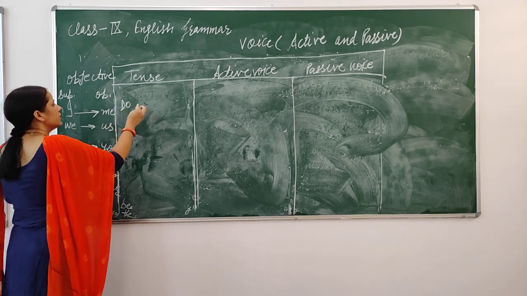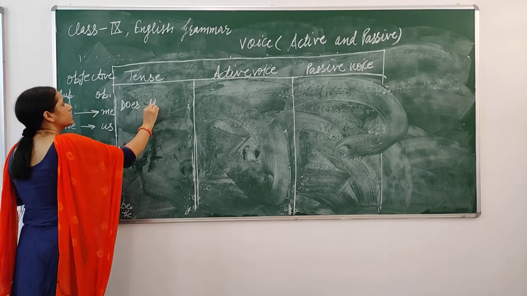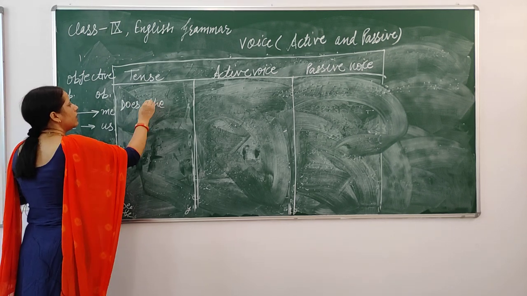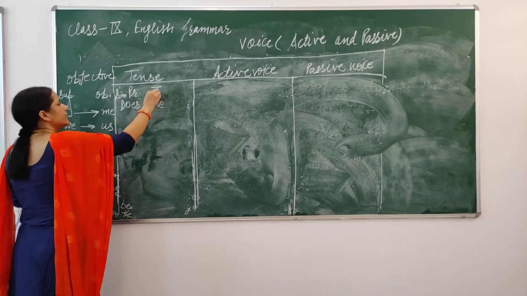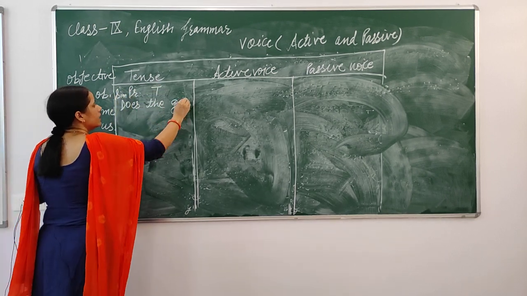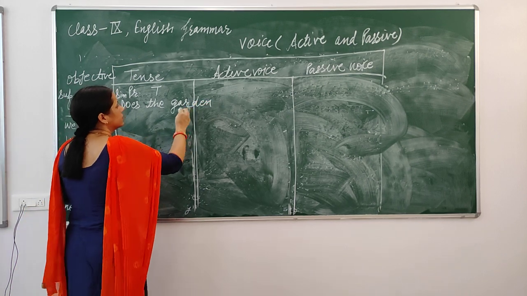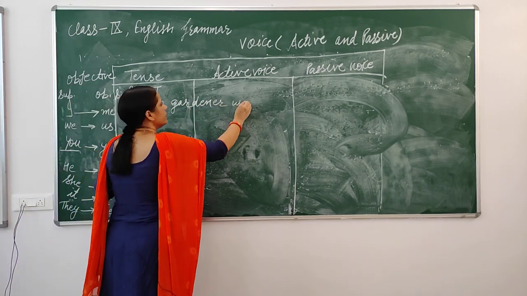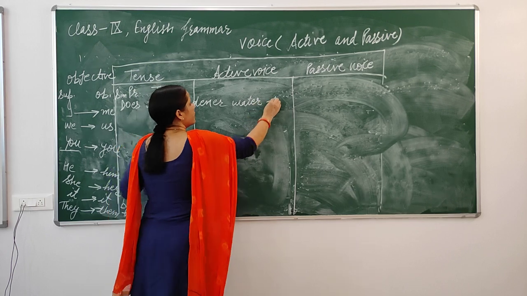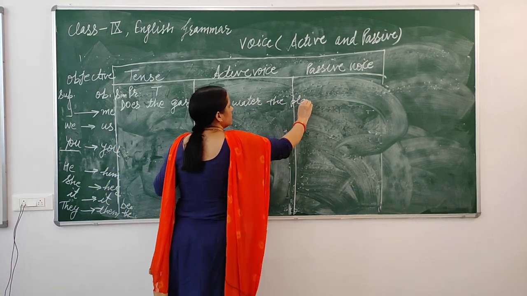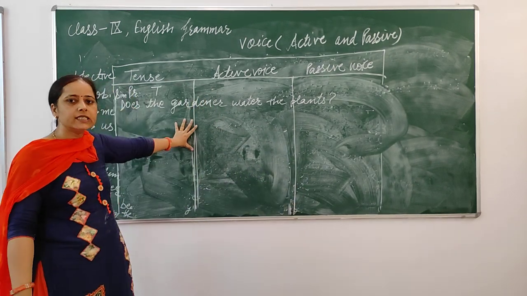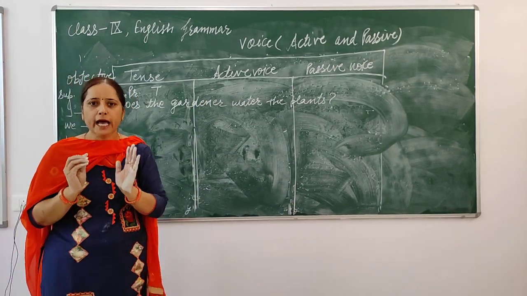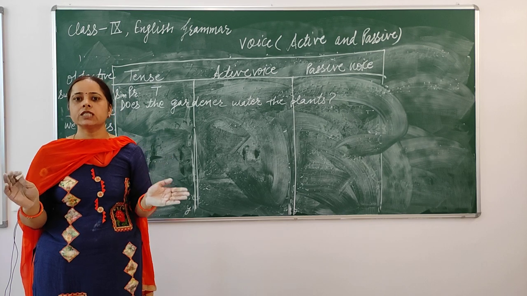Okay students, now I am telling you about interrogative sentences. Does the gardener water the plants? This is simple present tense. Students, we have two types of interrogative sentences.